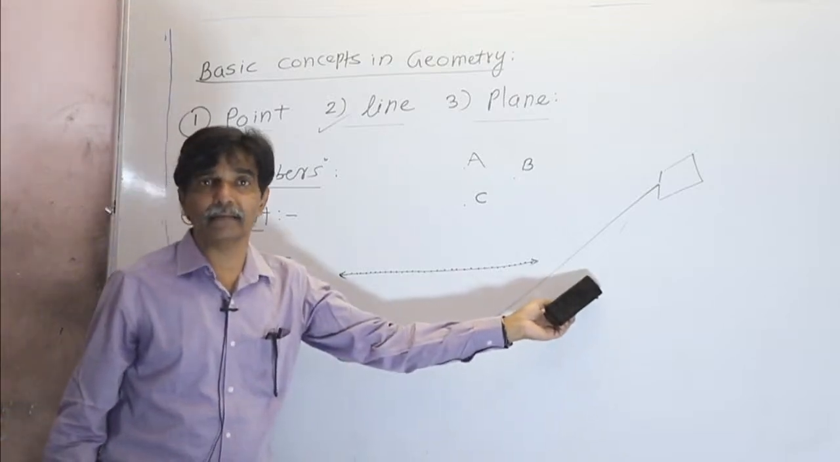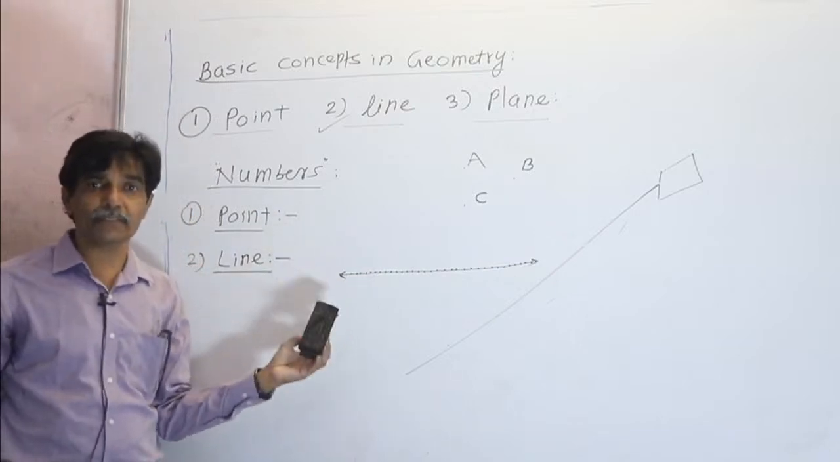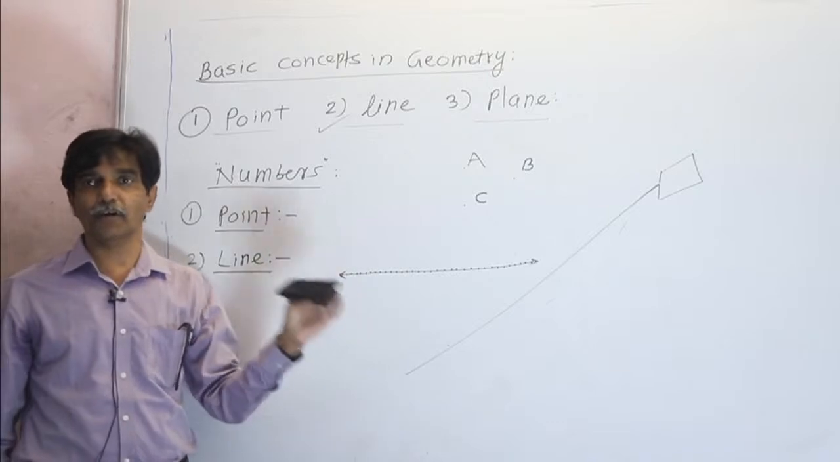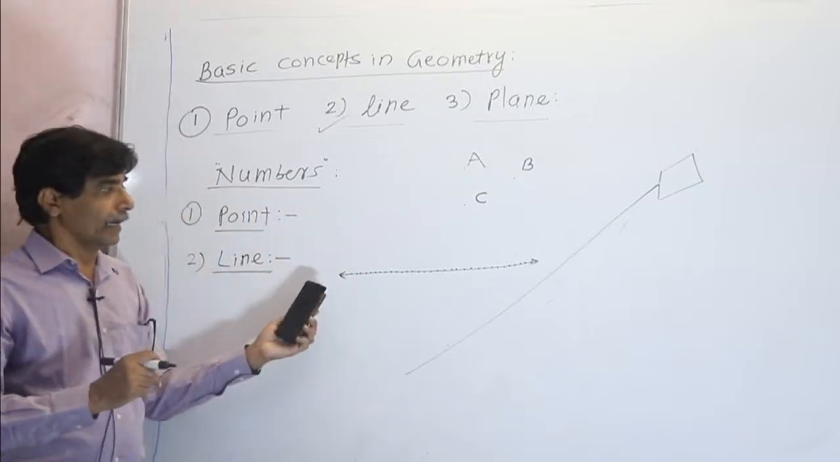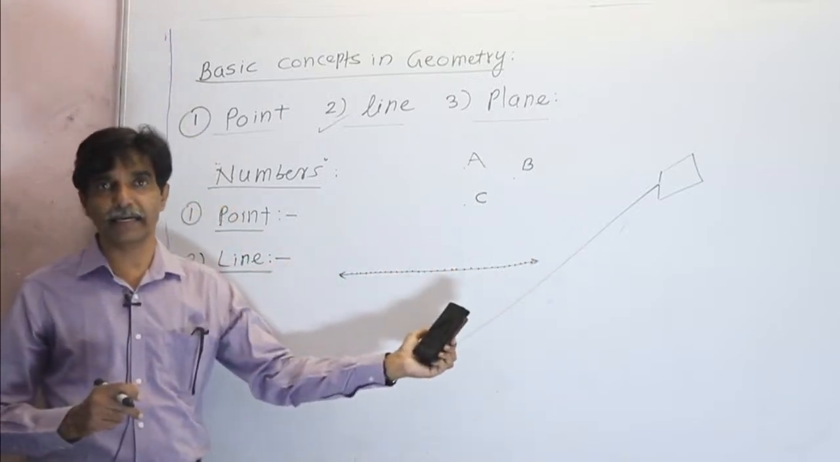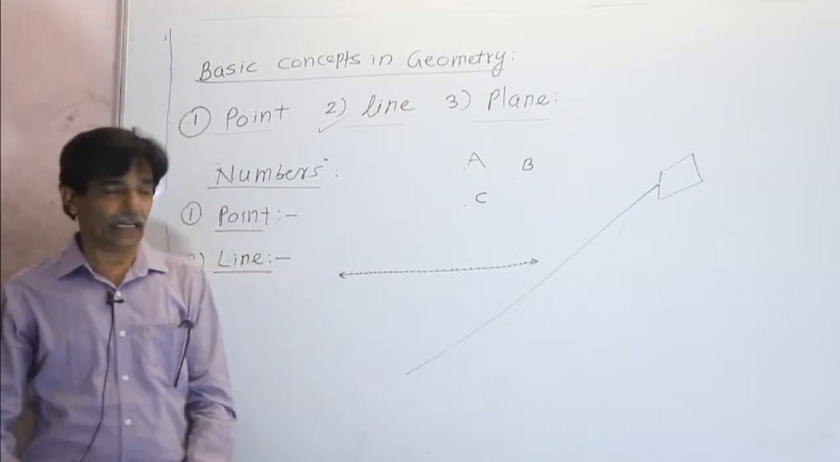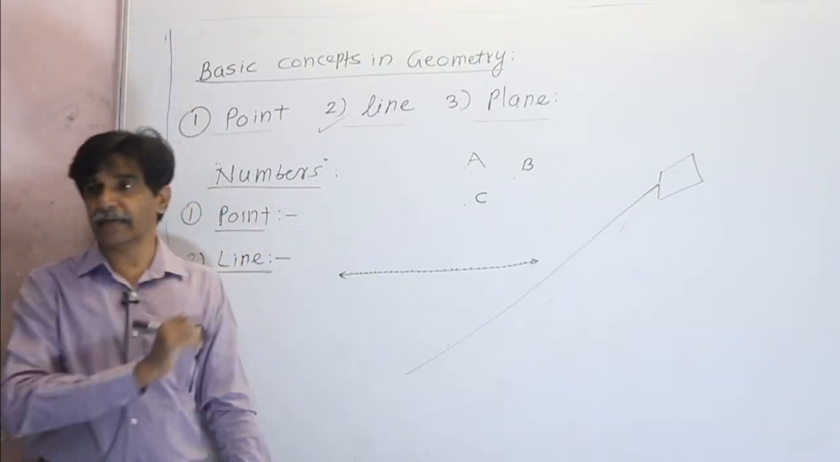This line again is not defined. It is a basic concept which comes by idea, like the edge of a ruler, the edge of a board, the edge of a notebook. And these arrows tell us that the line is infinite from both sides. Line is a set of infinite points. There are innumerable points on this line. There are infinite points on this line.